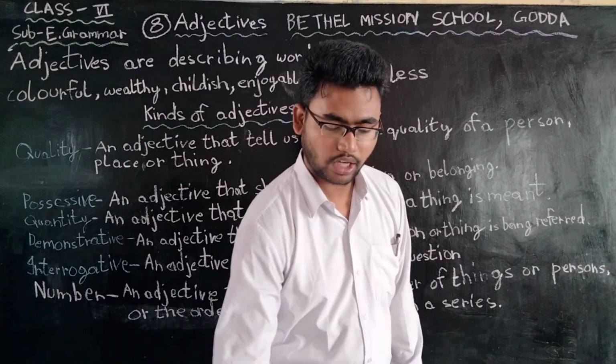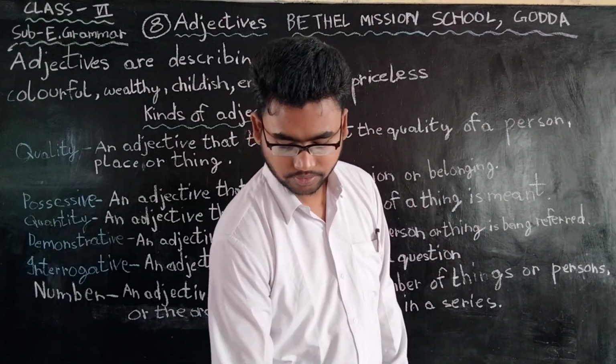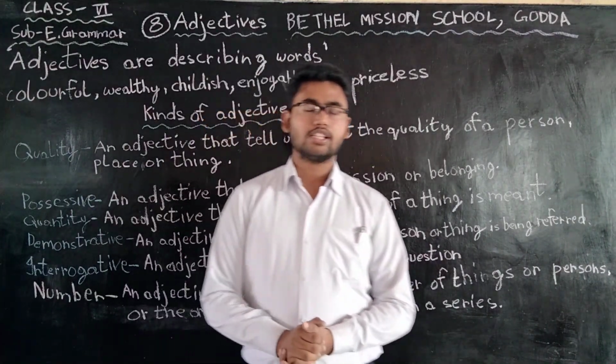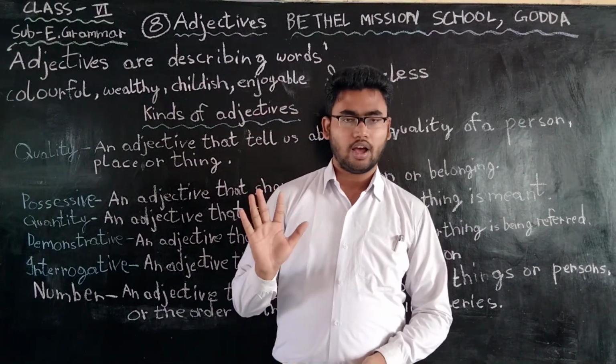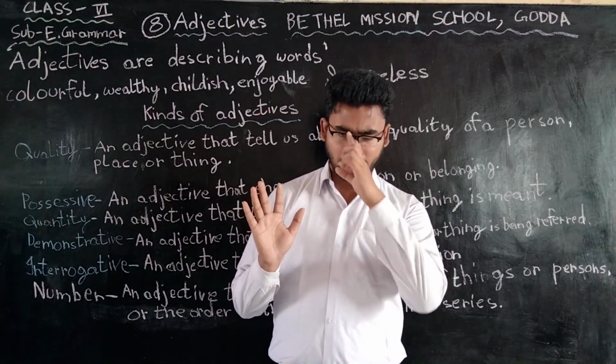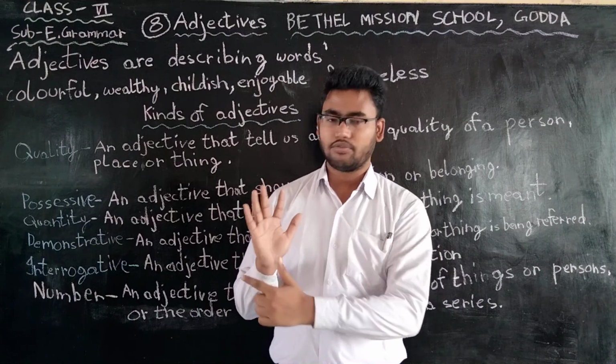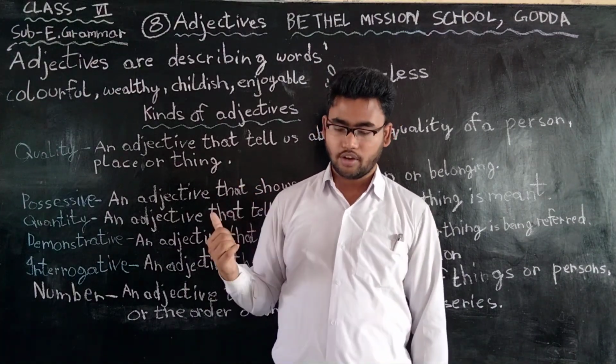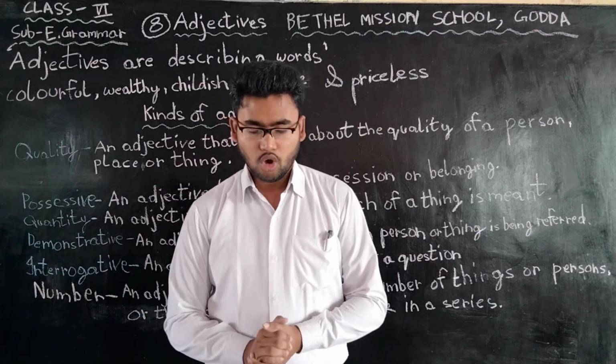Few examples I would like to give. The hand has 5 fingers. How many fingers? My hand has 5 fingers. 1, 2, 3, 4, 5. I can count this, you can also count. So this is coming under adjective of number.